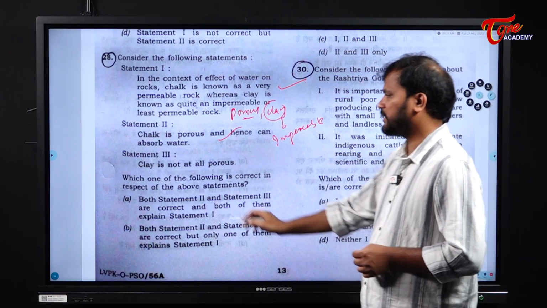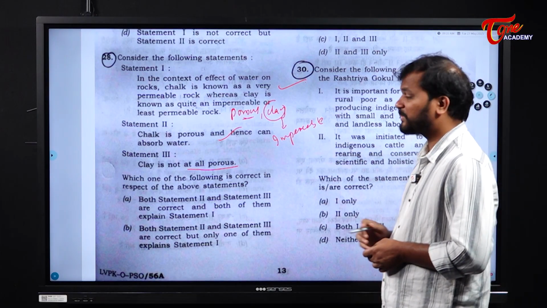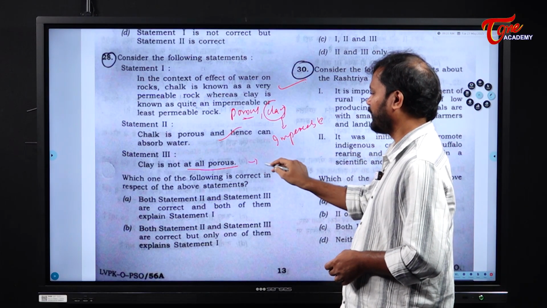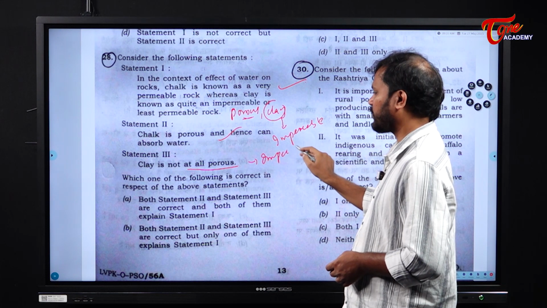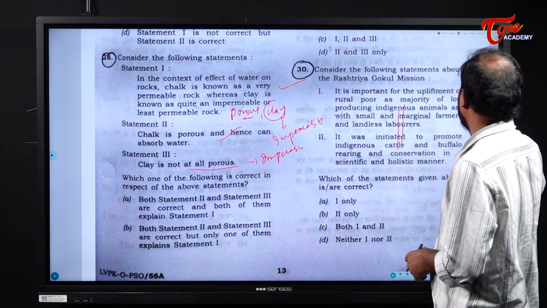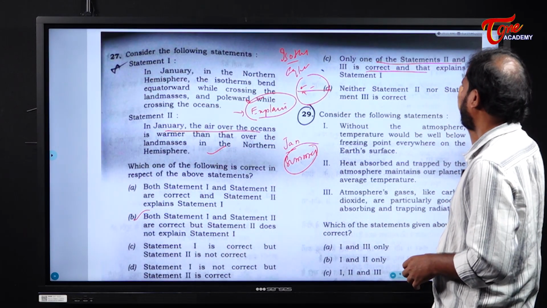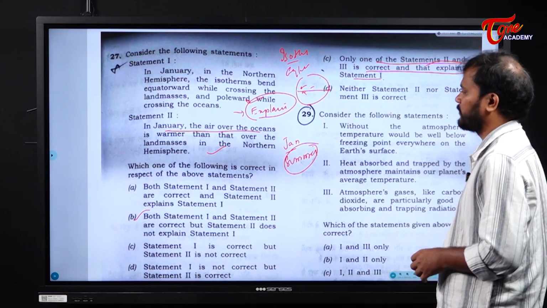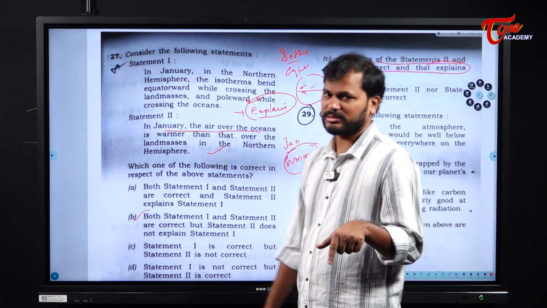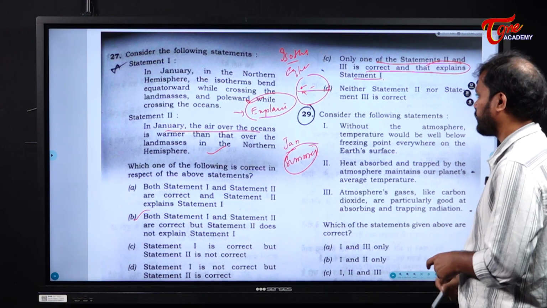But statement 3 is not correct. Why? Because we cannot say that it is not at all porous, but when compared to chalk, it is a little impermeable. Only one of statement 2 and statement 3 is correct, and statement 2 explains statement 1.